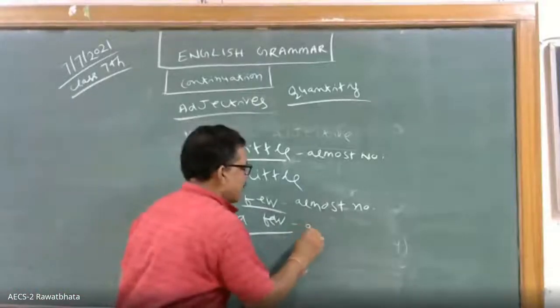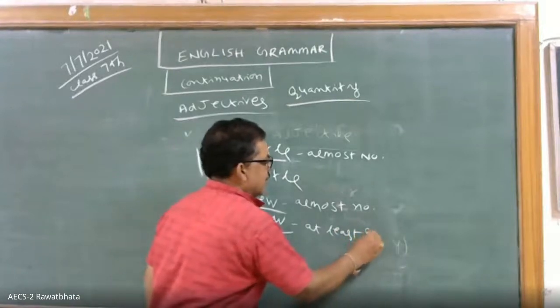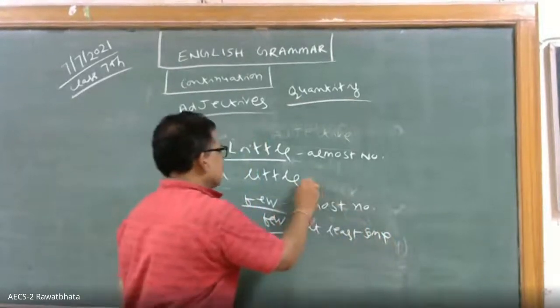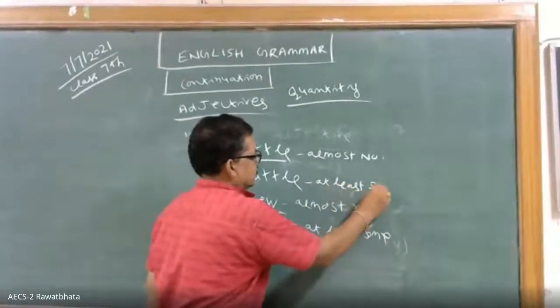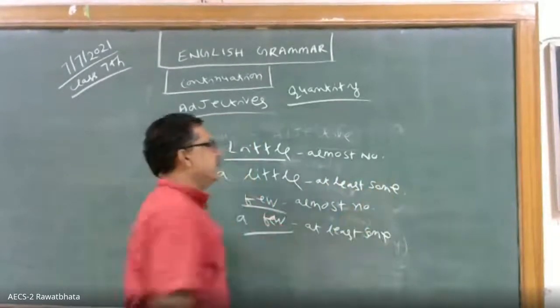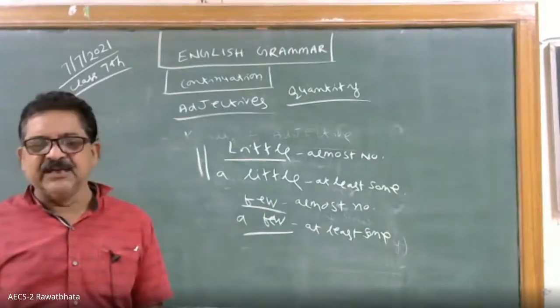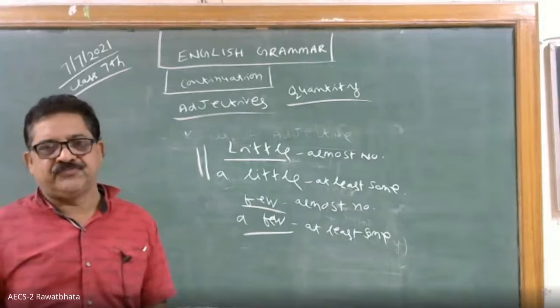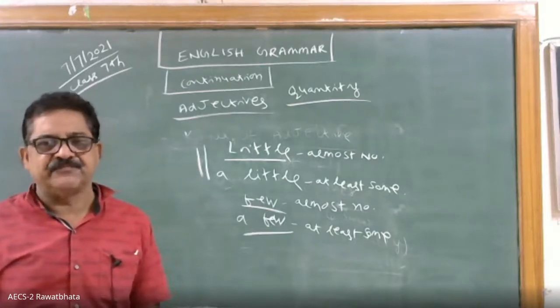Sir, a little, something we have. Yes, at least some. Here also, at least some. So try to understand the meaning. Little and few always have a negative meaning. It means almost no. But a little, a few means at least some is there.